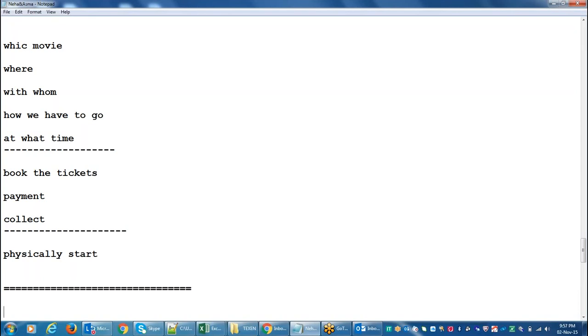It means what key performance indicators are required for that particular table, and what columns are required to analyze the business. They will identify those things. In the above example, we identified with whom we need to go. The same thing here in conceptual modeling in data warehousing: we will identify what columns are required to analyze the business. Those columns we will put in the data warehouse. Those columns they will decide.